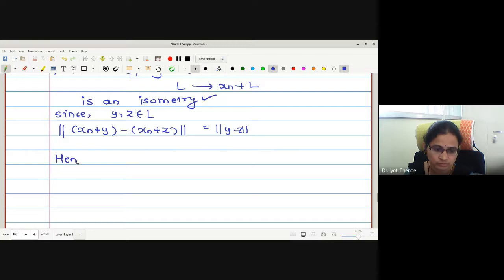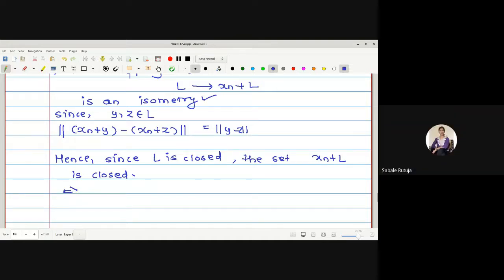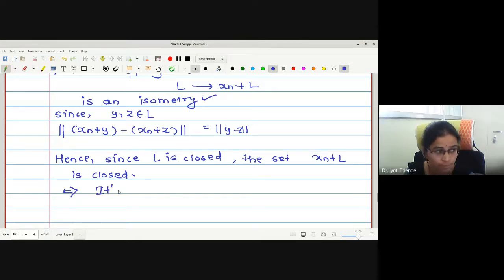Hence, since L is closed, the set xn plus L is also closed because it is an isometry, no? It is going to change the position simply. It is shifted to a new position. It doesn't affect the closedness property. Correct? If it is closed, yes, I'm going to write its complement.